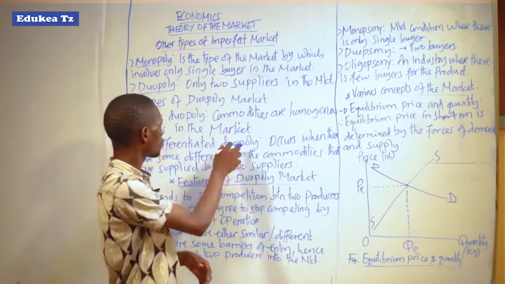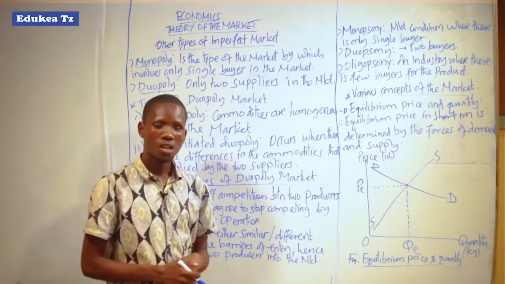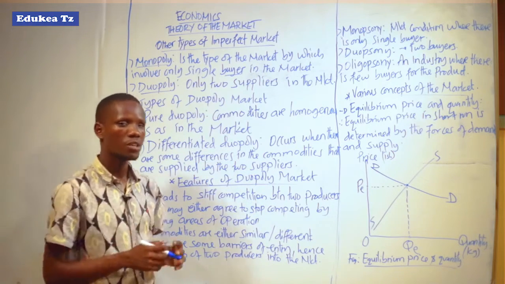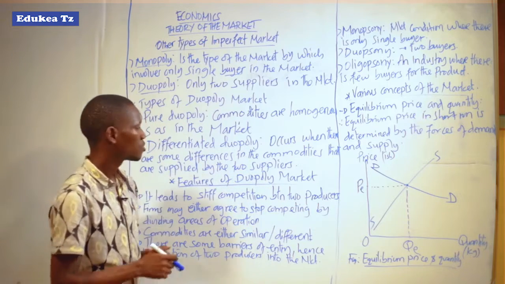But in pure duopoly, it means there are two suppliers, but even the goods and services which are supplied by them are the same or homogeneous. It means they are similar.